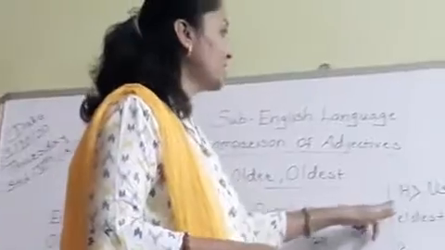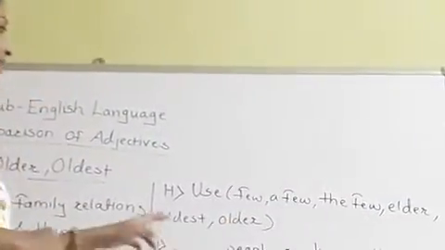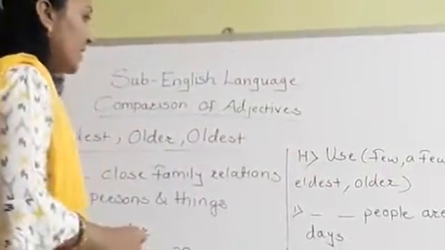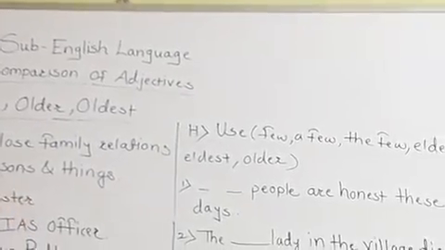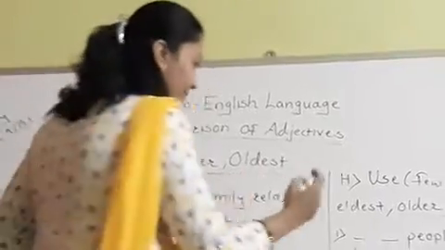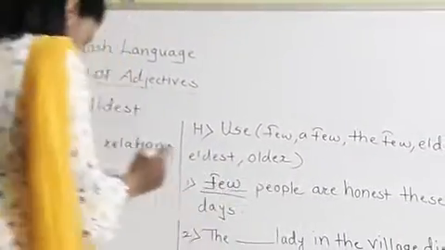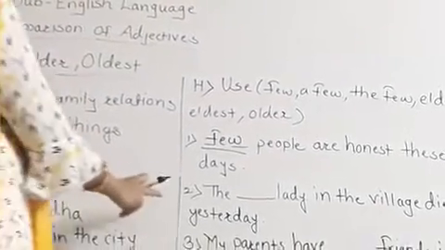Question number H. Use few, a few, the few, elder, eldest, older. Okay. Now see the first sentence. Dash dash people are honest these days. So we will write here few. Correct answer is few. Few people are honest these days. Now see the second one.